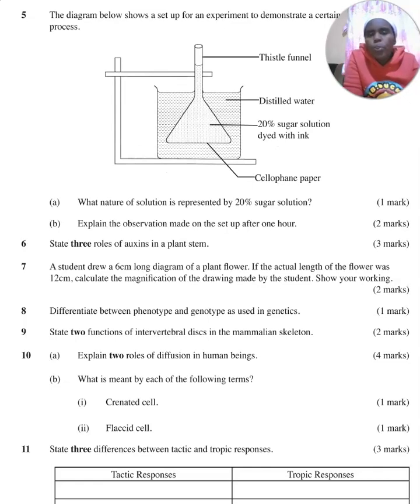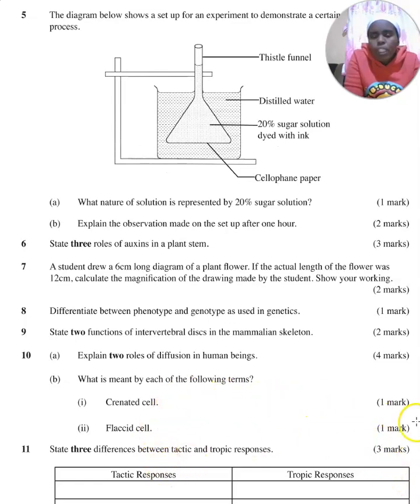So that way it allows gas exchange. Then diffusion helps in excretion of nitrogenous waste from the body. For example, urea diffuses from the blood capillaries into the excretory system for elimination.